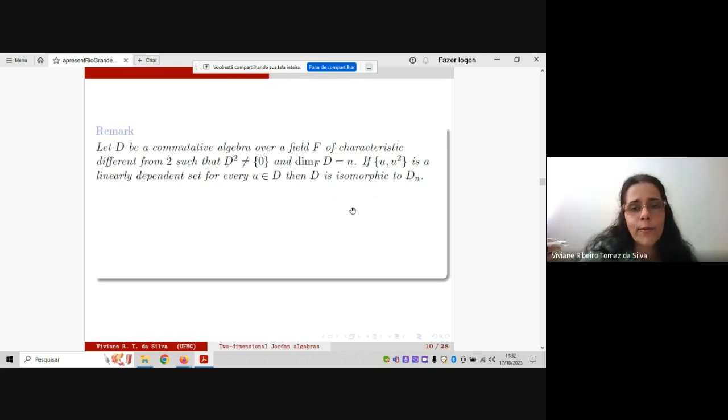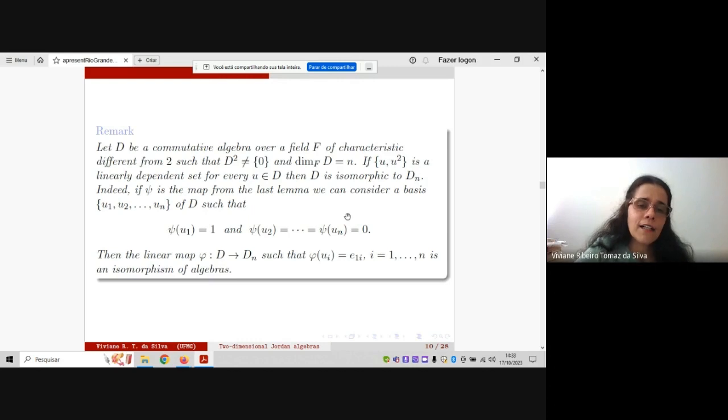Actually, we have proved that if D is a commutative algebra over F of characteristic different from 2, such that D squared is not 0 and the dimension of D is n, such that this set is always linearly dependent for every u in D, then D is isomorphic to D_n. Okay, then actually we have a unique algebra like this.